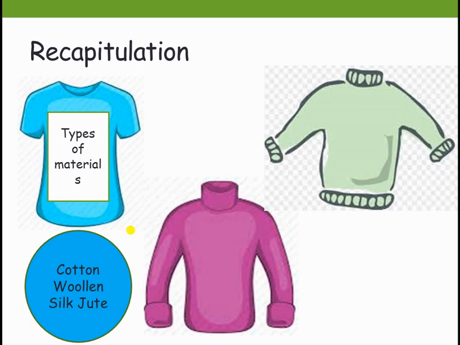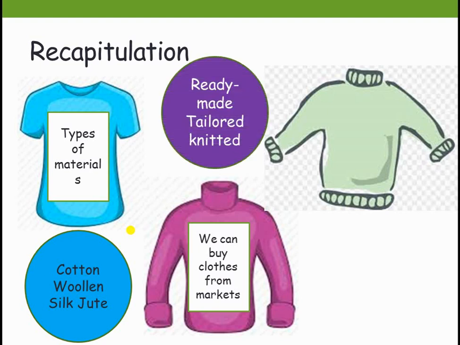Next, we learnt we can buy clothes from markets. From where can we buy the clothes? From the marketplace. What kind of clothes are there in the market? Ready-made clothes, tailored clothes and knitted clothes, isn't it? Yes. Some clothes will be ready made, so it is ready to wear. We don't want to do any alteration, just like that we can wear. That is called ready made clothes. And tailored clothes means sometimes we can get a piece of cloth from the marketplace and give it to the tailor.